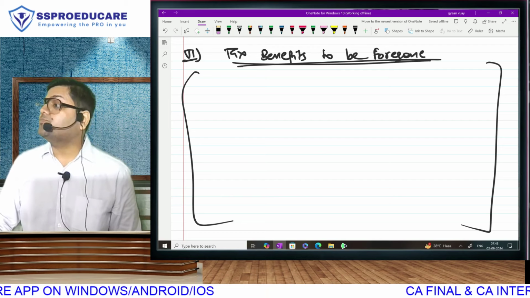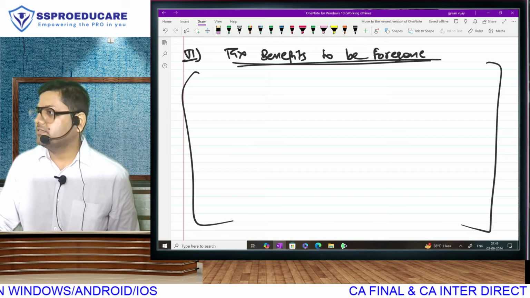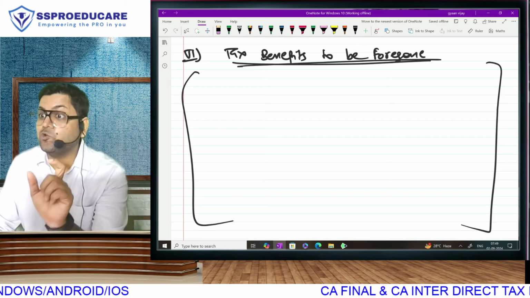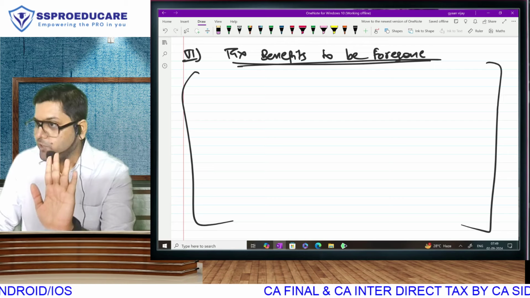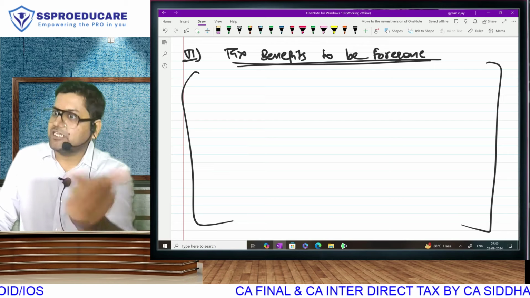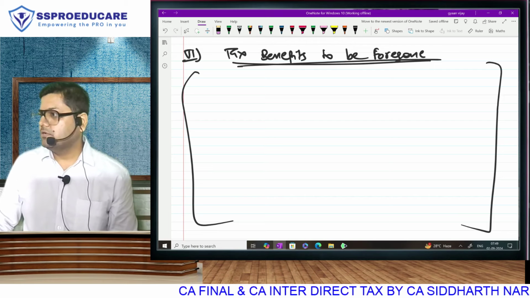Under income from house property, if your property is self-occupied property, you will not get interest deduction. See, in let-out property, we show income. So against that, we are allowing you to take deduction. But in SOP, there is no income. So that interest deduction makes an SOP loss. So in the new regime, that is not going to be allowed.